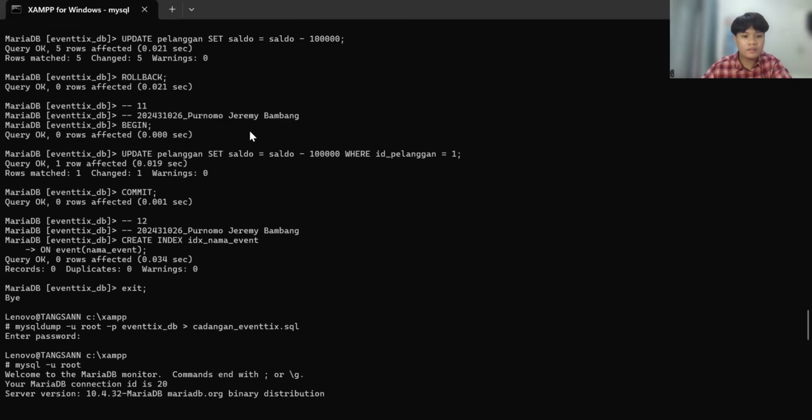And the next is I create an index on the nama event column in the event table to speed up searches based on event name.